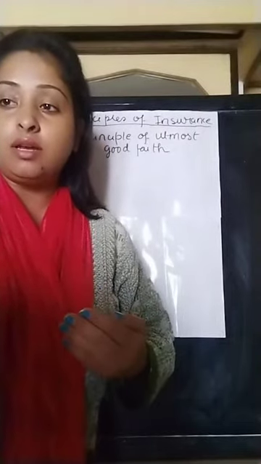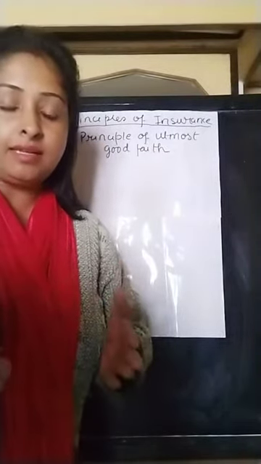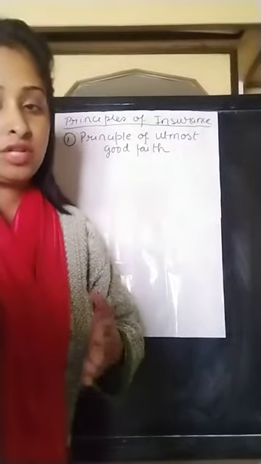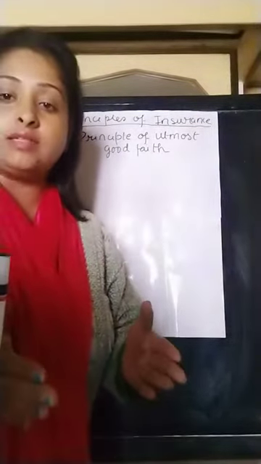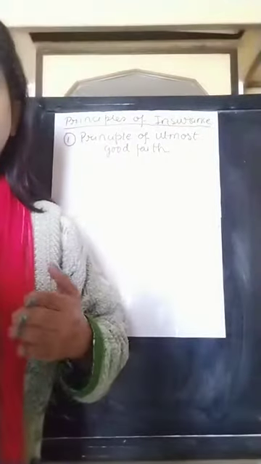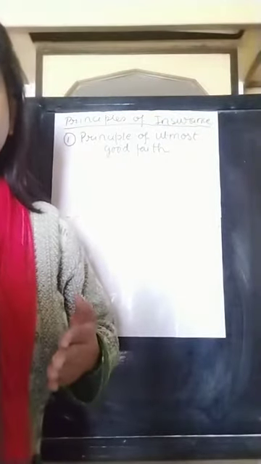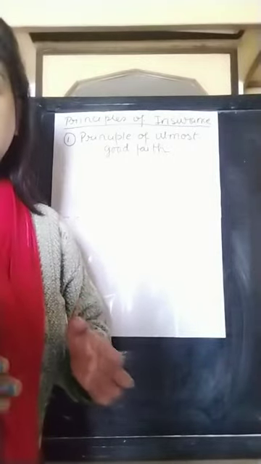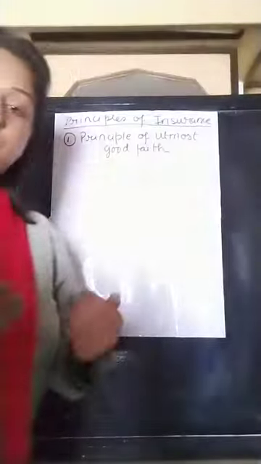The insurer must not hide anything regarding the policy, regarding the subject matter of the insurance. On the other hand, the insured is required to disclose the complete material facts, the complete details of the risk being proposed.